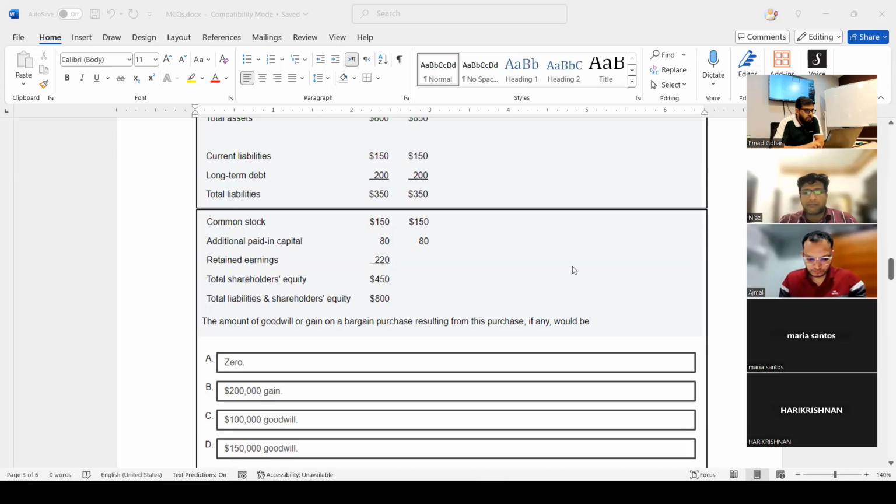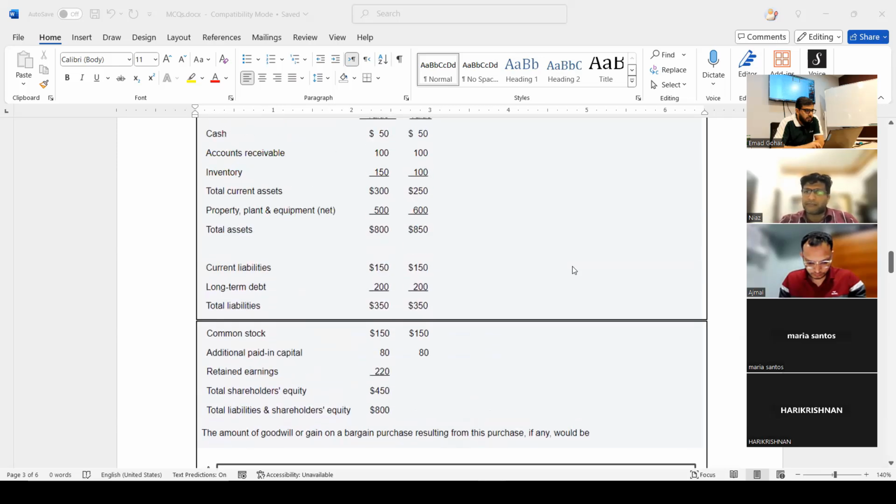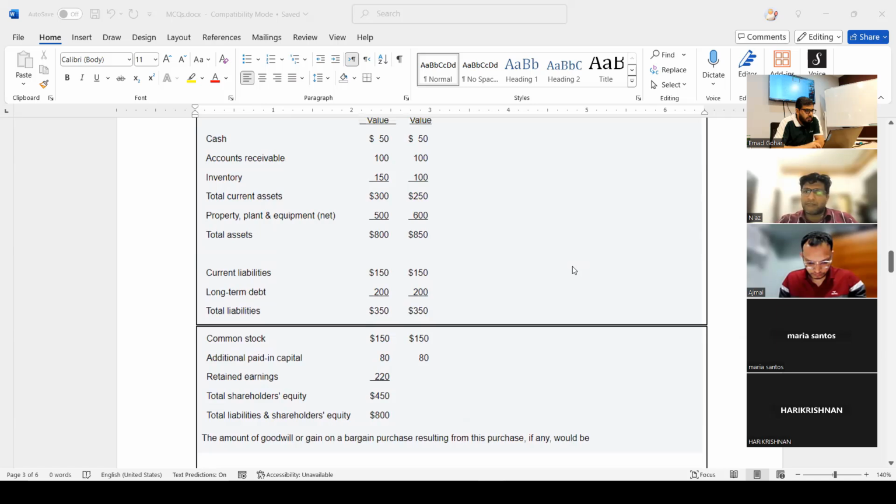They are showing common stock book value 150 and fair value is also 150. Whereas in inventory we have fair value total only 100. Why are you comparing common stock with inventory? What is the relationship of common stock with inventory? Common stock and inventory are totally different things. We need fair value of assets and fair value of liabilities to get fair value of net assets. Equity is irrelevant.